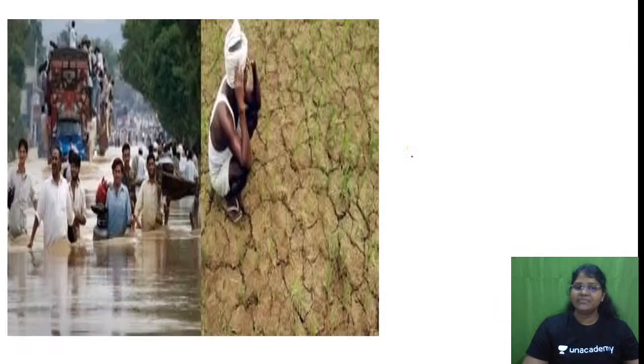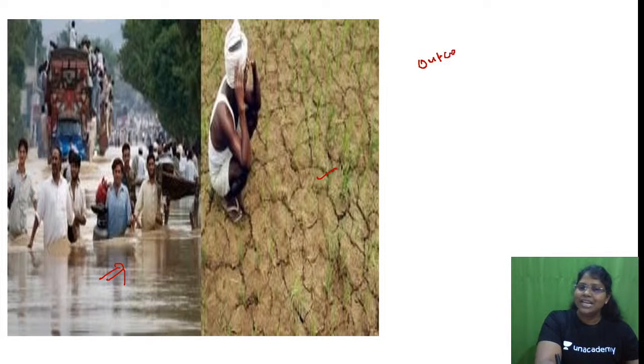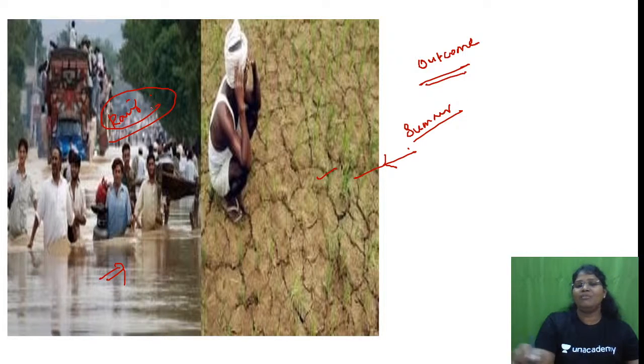Next, is this fine? See, flood. Presently we are facing flood and drought in Chennai. So this is an outcome of distinct seasons: summer season, extreme summer, drought, and then the rainy season. It's an outcome of the season.